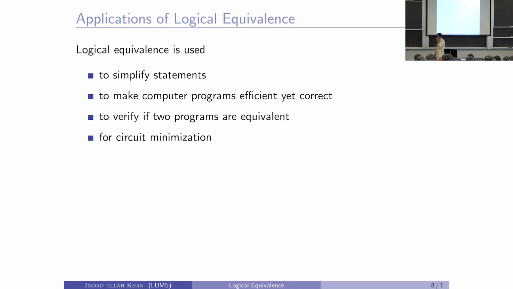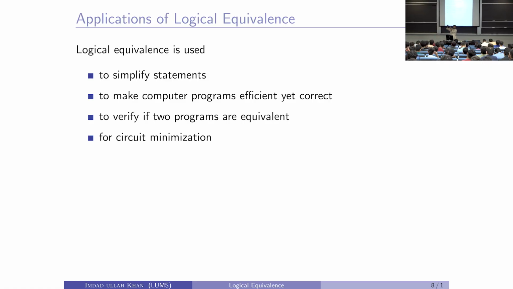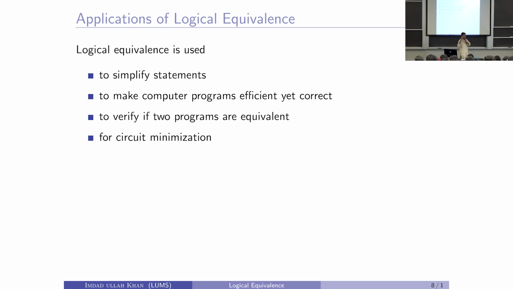Another thing which is used a lot in language processing and other areas, but also for computer programs: you give me 2 programs. What's important in a program? Not the assignment statements, not the arithmetic statements. The important thing in a program is the flow. The flow is determined by the conditions of the iterations, the loops, and the conditions in the conditional structures, the ifs and switches. I can check if two computer programs are equivalent by just checking if the compound proposition representing program 1 is equivalent to the compound proposition representing program 2, right? We will see those examples also in a minute.